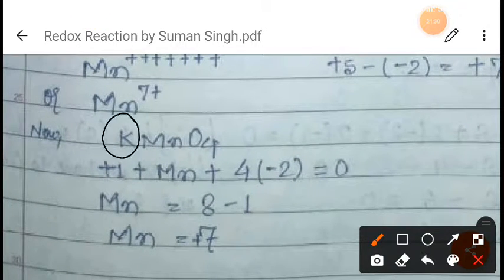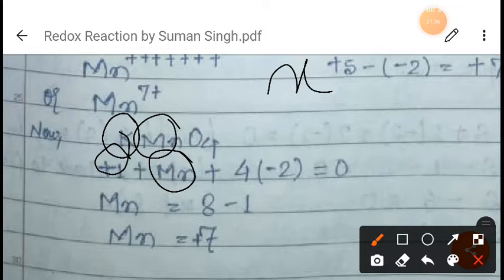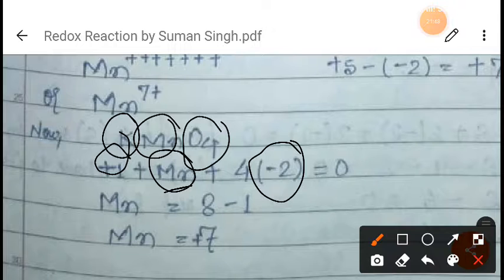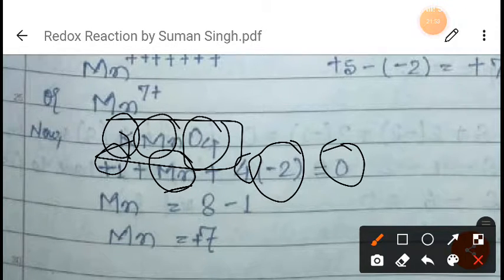Here you can see potassium has a +1, manganese we have to find out, so we will put it as it is. No need to put x, y, z variables, you just put what we have to find out. Suppose we have to find out manganese here, so you just put manganese directly. After that, how many oxygen? 4 oxygen, and 1 oxygen's charge is -2. So -2 into 4. The overall charge is 0, so we will put 0 here.